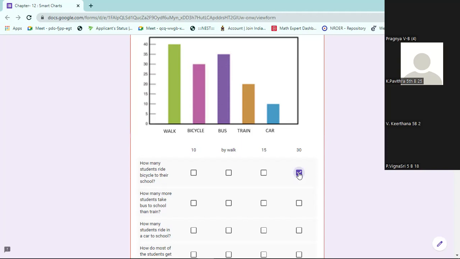The difference of bus and train is asked. Bus is 35, train is 20. So the difference is 15. How many students come by car? 10 students come by car.